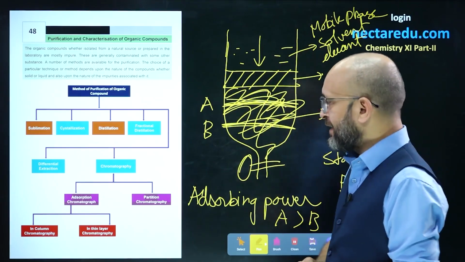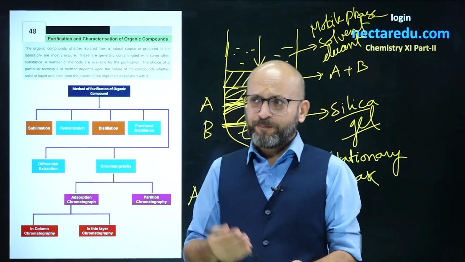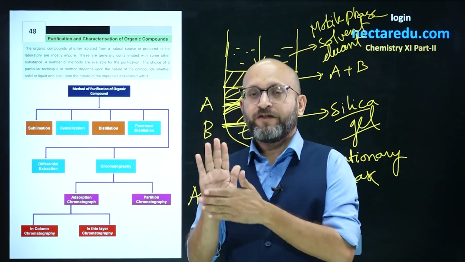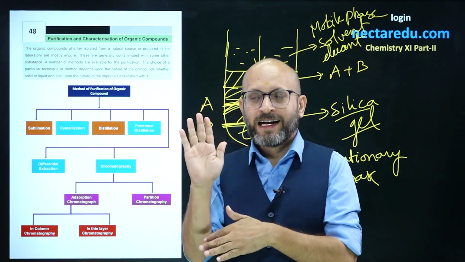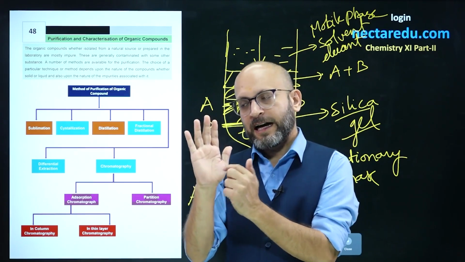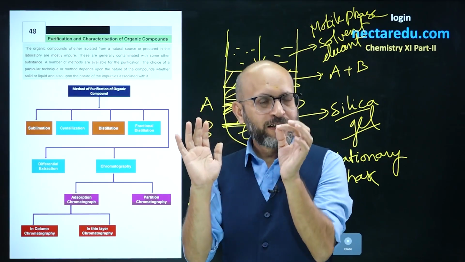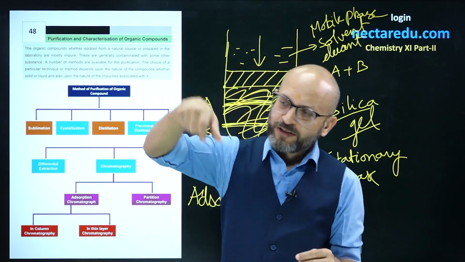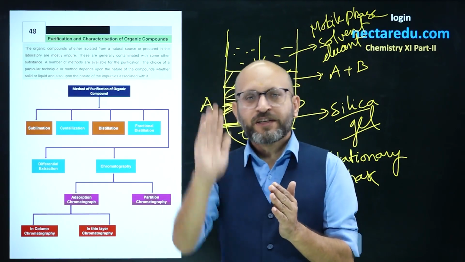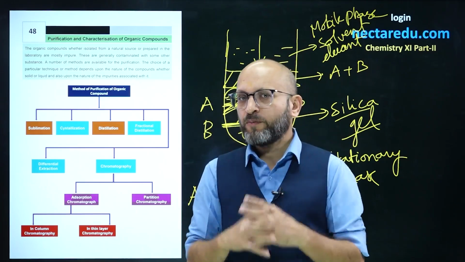Such a chromatography technique is known as column chromatography. Similarly, we can have thin layer chromatography in which we take a glass plate, on top of it we put a layer of adsorbent and we place a line which is called the baseline. Over that we put a dot that contains the mixture and we put that strip into the solvent, and the solvent gradually goes up by adsorption and separates the mixture components.